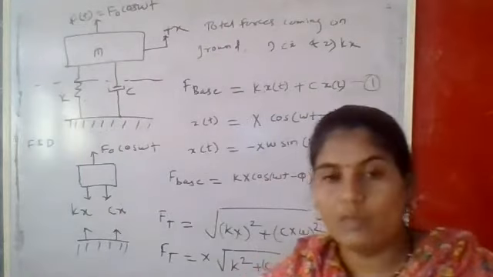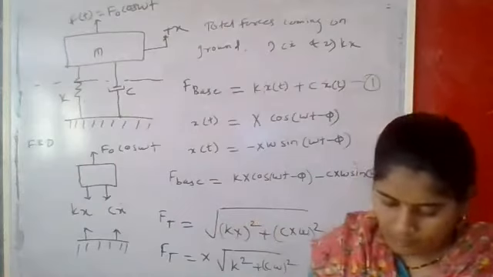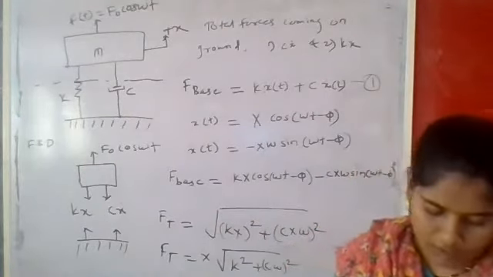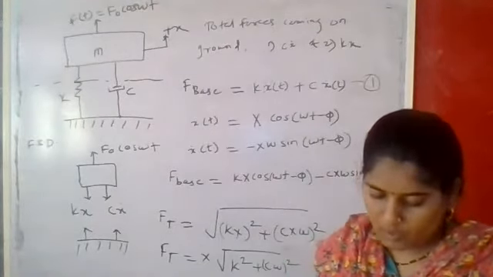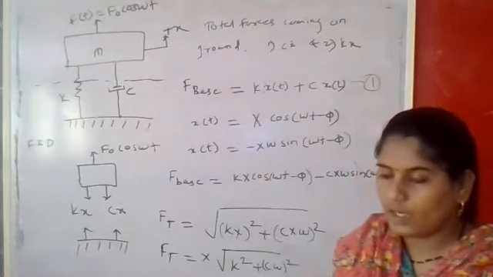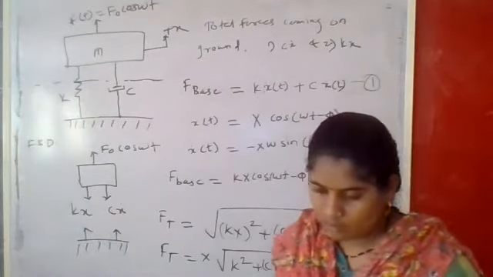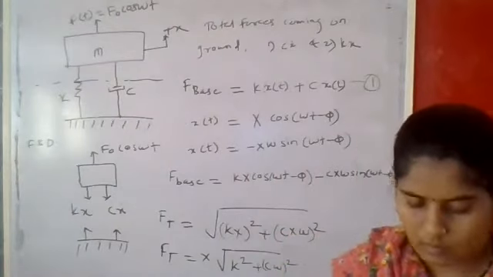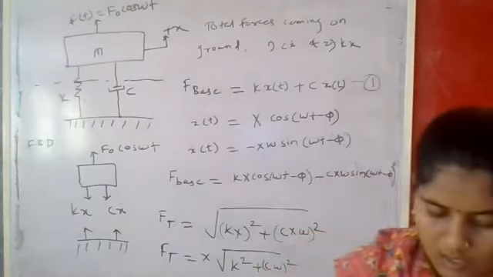Below this, write down: these two forces have a 90 degree phase difference. So we can take the vector sum of the two forces.